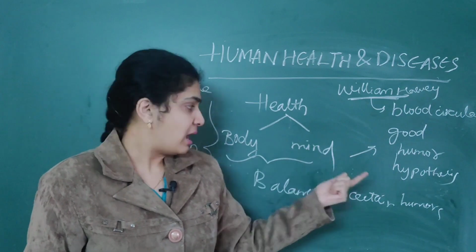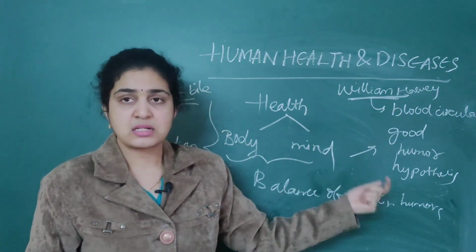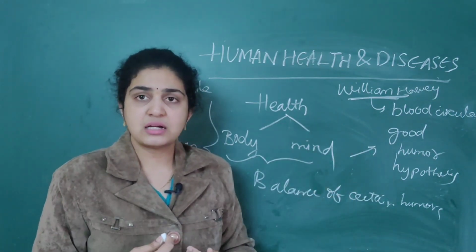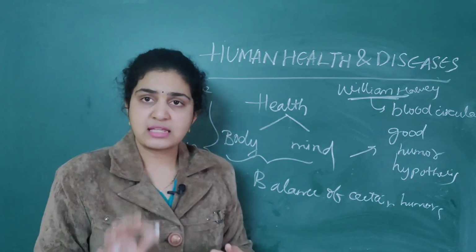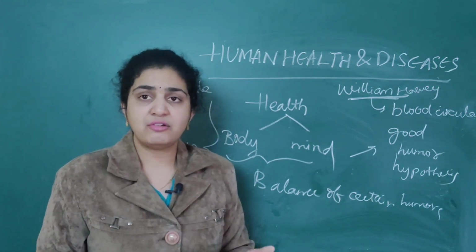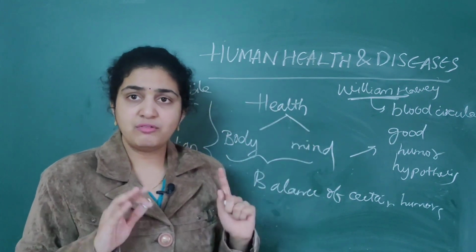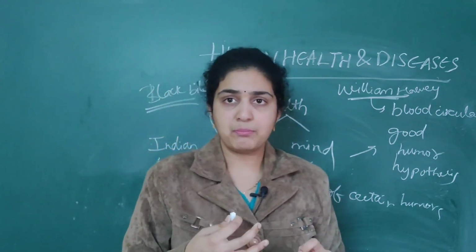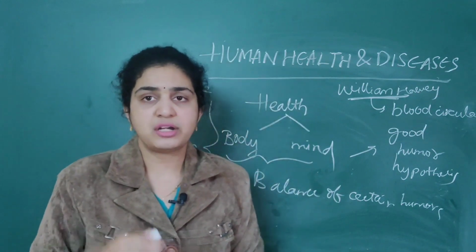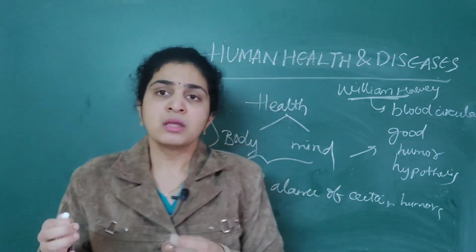So William Harvey, the famous scientist who defined the blood circulation and how the blood flows using the experimental method, said that persons with black bile will not have high temperatures. How did he demonstrate it? By using thermometers.